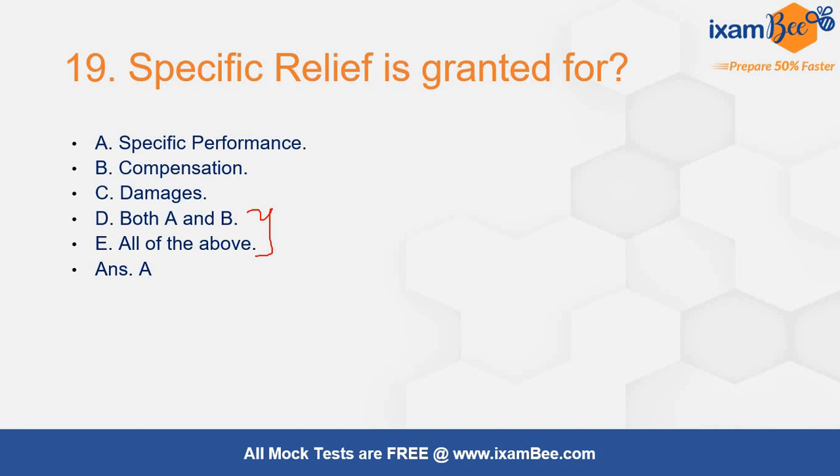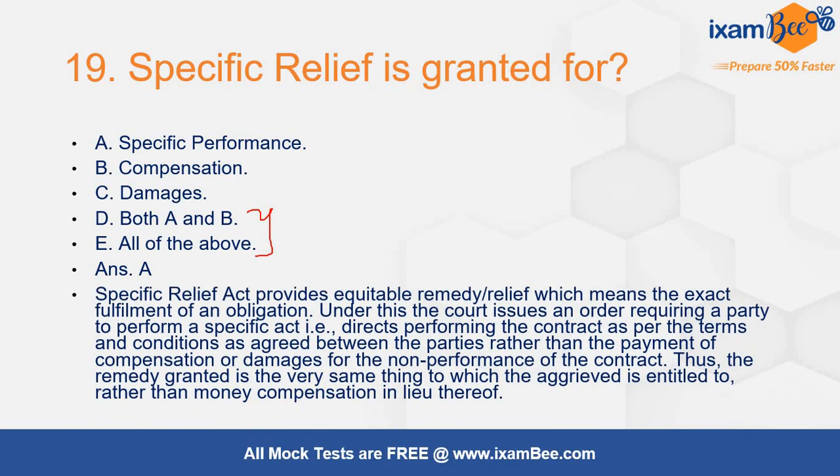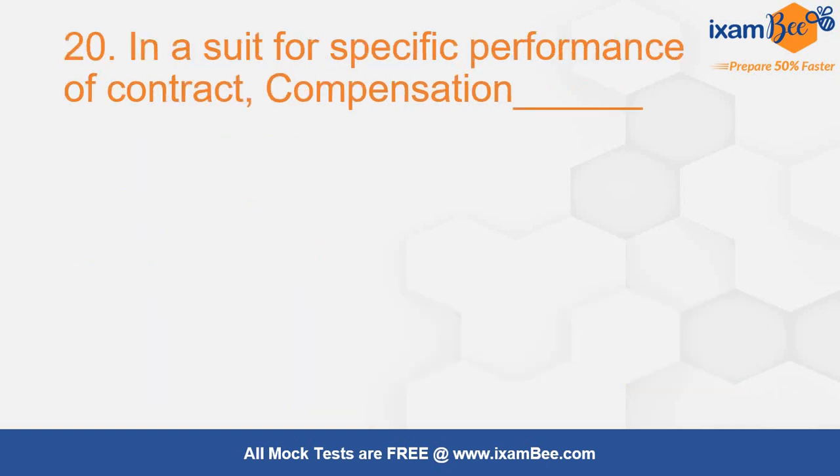Main thing that specific relief is granting is specific performance, and it is providing an equitable remedy or relief. Exact fulfillment of an obligation is the main objective of this particular act. So that's how you have to pick the most appropriate option as per the question.